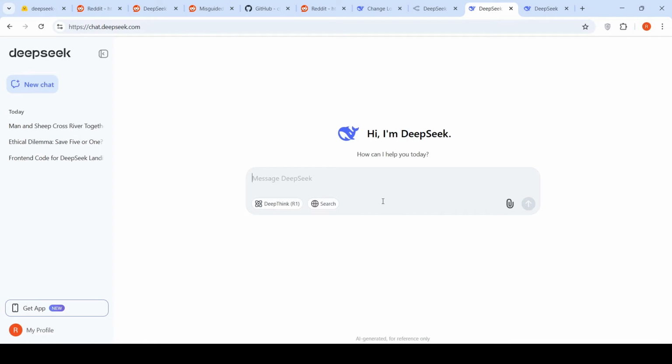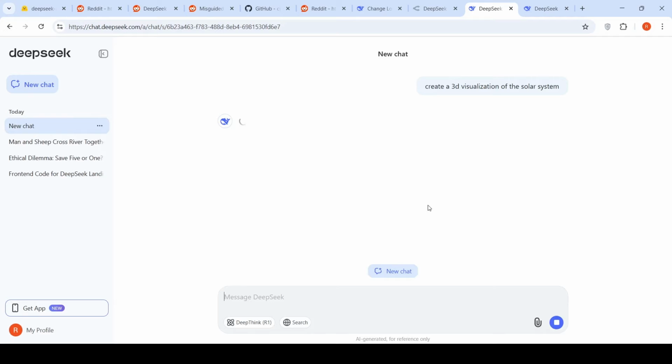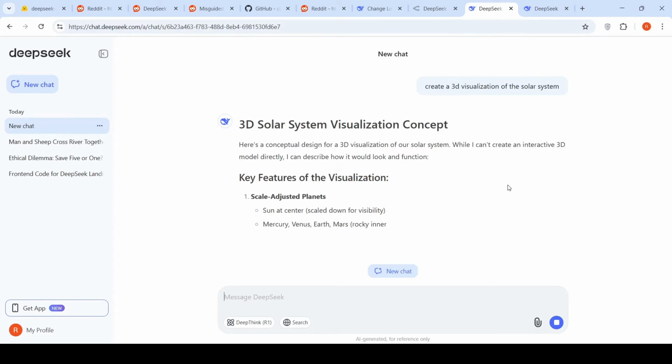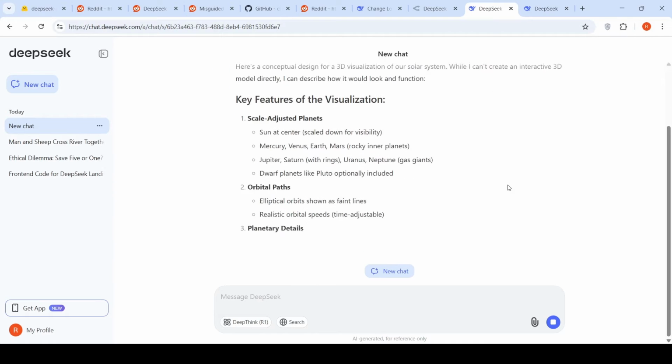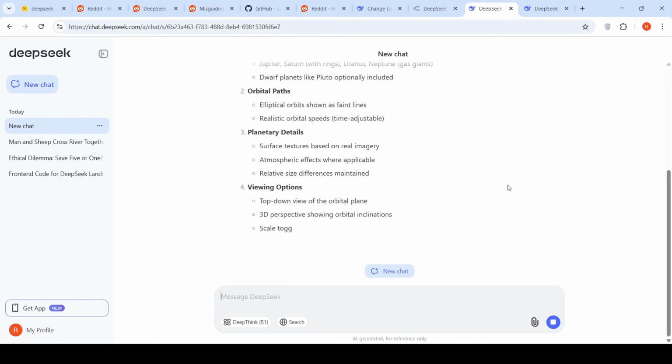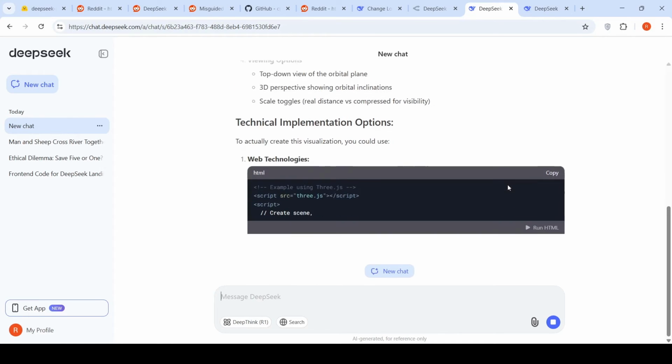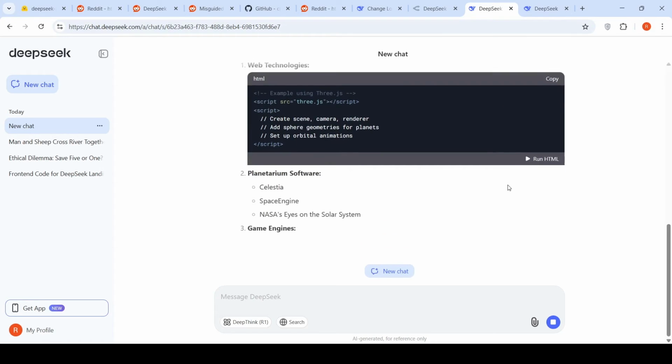Now let's try one more coding problem. Create 3D visualization, solar system. Let's see what happens. Okay, here is a conceptual design. While I can create it, I can describe how it will look. It's giving me some kind of text over here. Okay, it has given some kind of HTML.